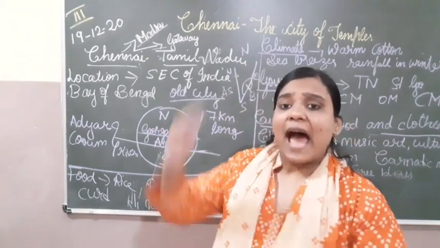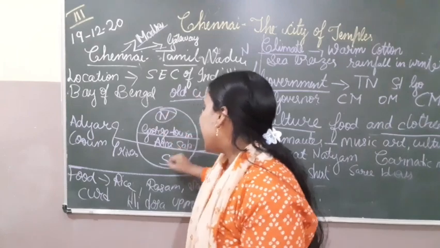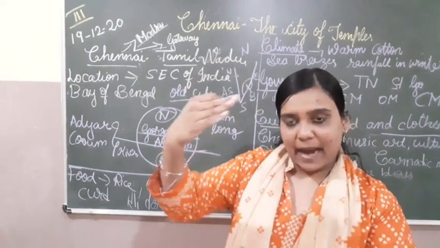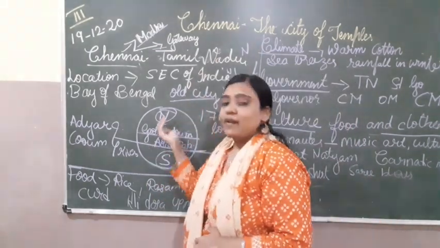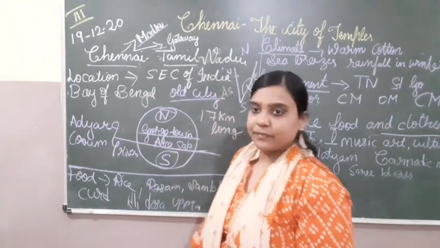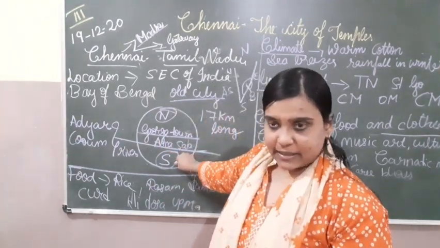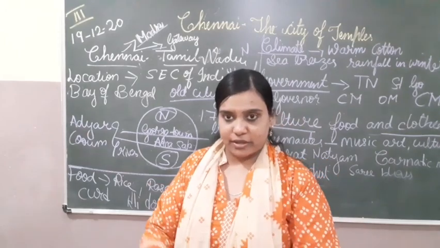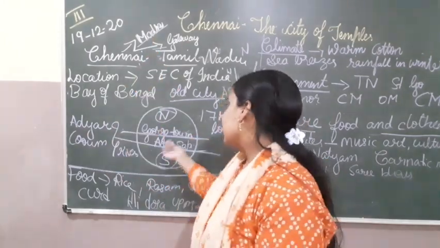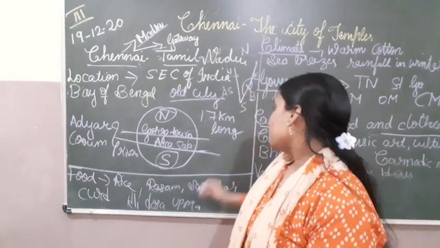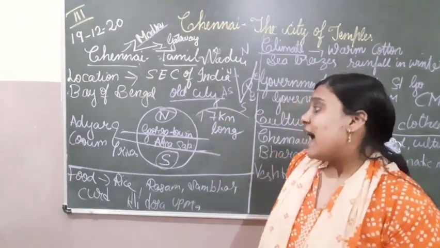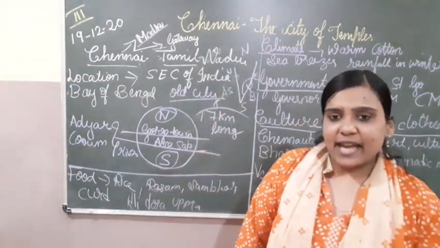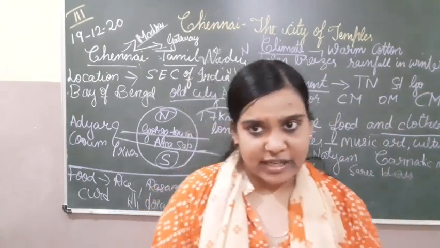This Georgetown has two parts, a north part and a south part, and what divides them is Anna Salai Road. This Anna Salai Road is like a border between the north part and south part. Chennai is 17 kilometers long, and the two rivers that flow in Chennai are Adyar and Cooum.